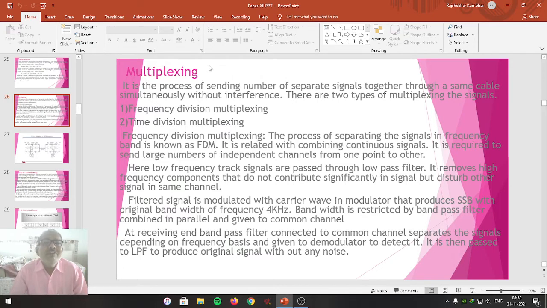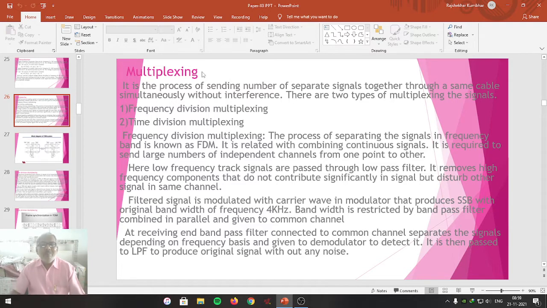So it may be analog multiplexing or digital multiplexing. A similar aspect is used in electronic communication to transmit many signals through the same channel without interfering with each other. That technique of transmitting many signals from transmitter toward the receiver simultaneously through the same channel without interfering with each other is known as multiplexing.